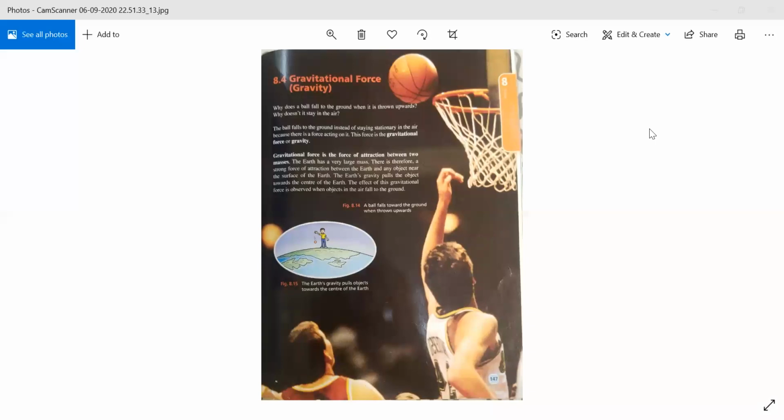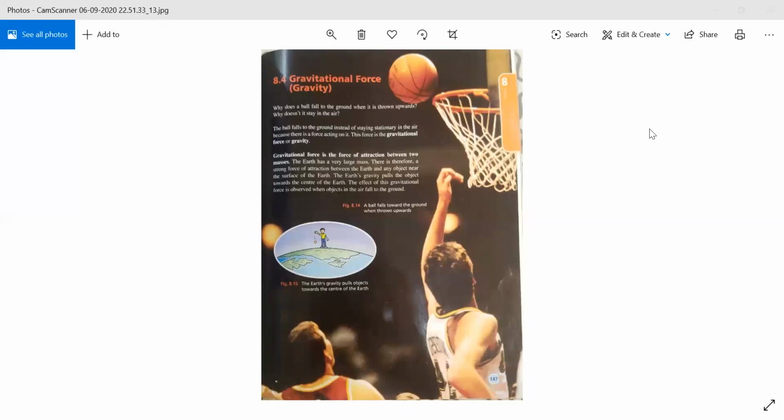So everyone, you all should know what a gravitational force is, and we can call it gravity as well. Gravitational force is any force that attracts us or any object towards the ground, towards the earth itself. For example, if we are standing on the earth, it means there is a force which is helping us to stand on the earth.